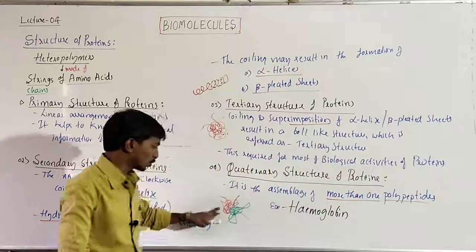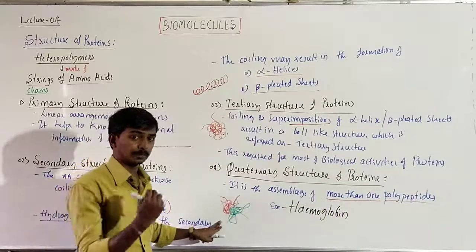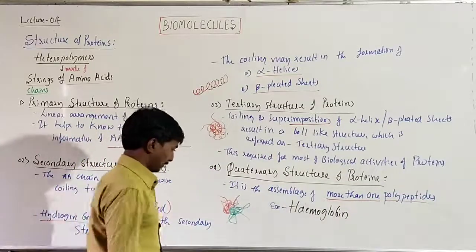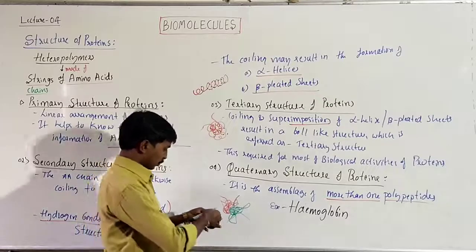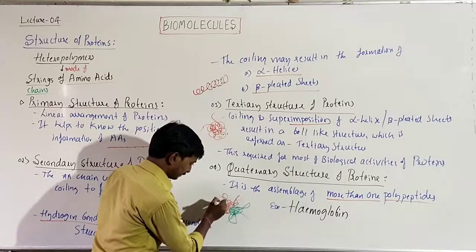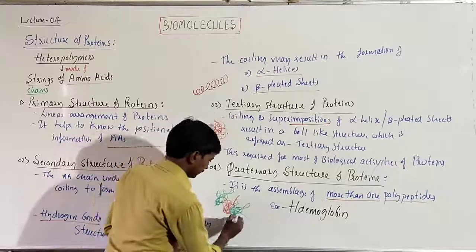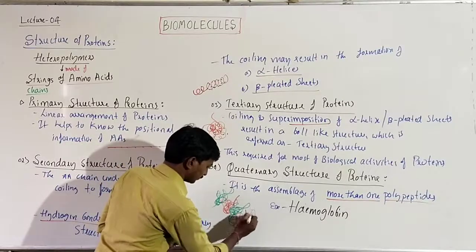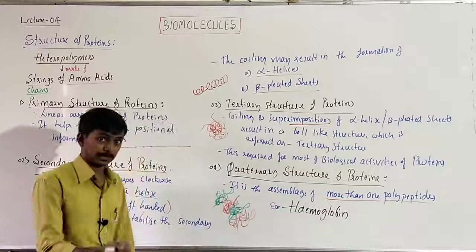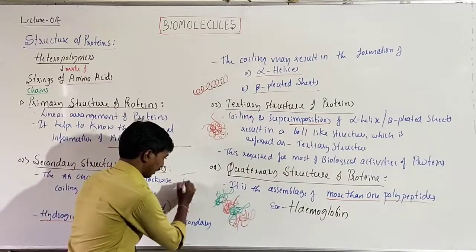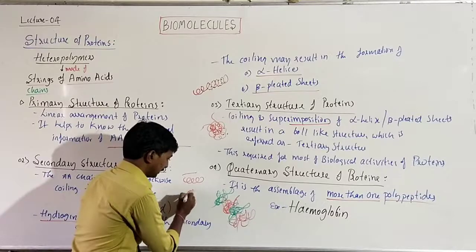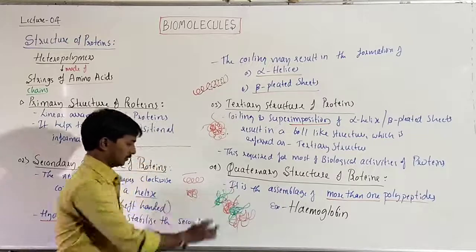Here we have shown two colors. It means two polypeptides. Better I will take two more. One here and another here. I can see 4 polypeptides. It means ಈ ರೀತಿ ಇತ್ತು, ಆಮೇಲೆ ಈ ರೀತಿ ಆಯಿತು, ಆಮೇಲೆ ಈ ರೀತಿ ಆಯಿತು, ಆಮೇಲೆ ಈ ರೀತಿ ಆಯಿತು, ರೈಟ್?